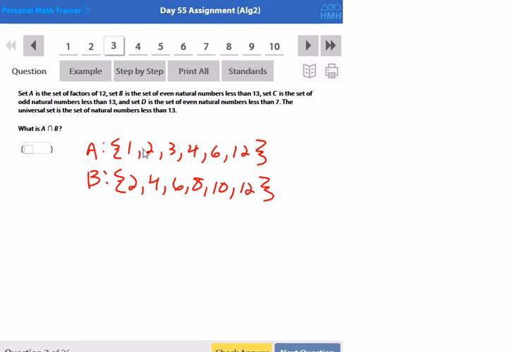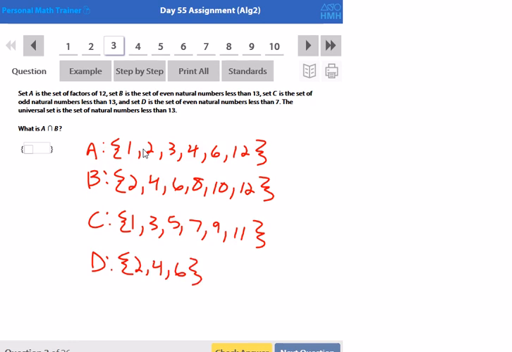Set C is odd natural numbers less than 13. So now starting at 1, 3, and it said less than 13, so we don't go up to 13. So 5, 7, 9, and 11. And then set D is the set of even natural numbers less than 7. So that's a subset of B. So 2, 4, and 6 would be the only ones there.